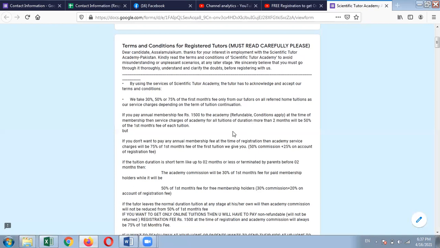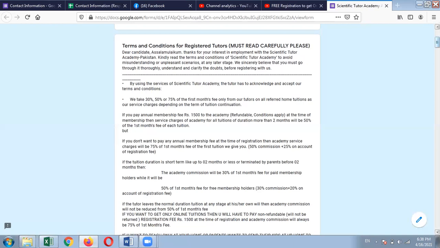But if you don't want to pay any registration fee at the time of registration, then the academy charges will be 75% of the first month's fee of the first tuition which we give you, right? In which 50% is a commission, as mentioned above, and 25% additional will be taken from you on account of the registration fee, which you didn't pay at the time of registration, but you will pay only after getting the tuition.